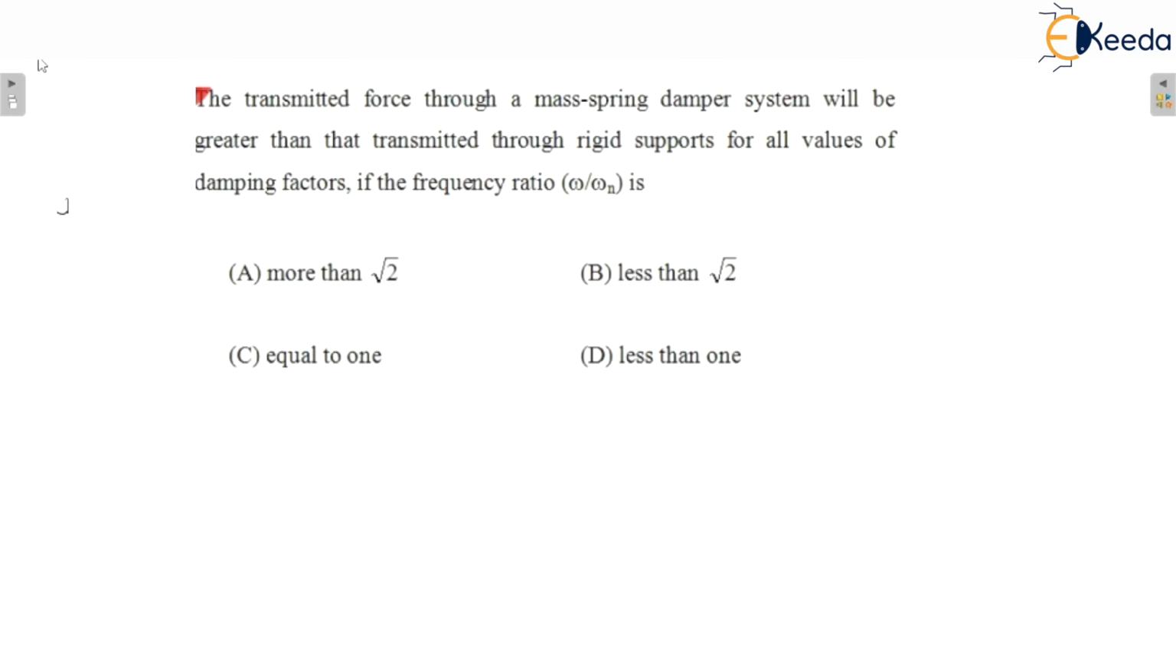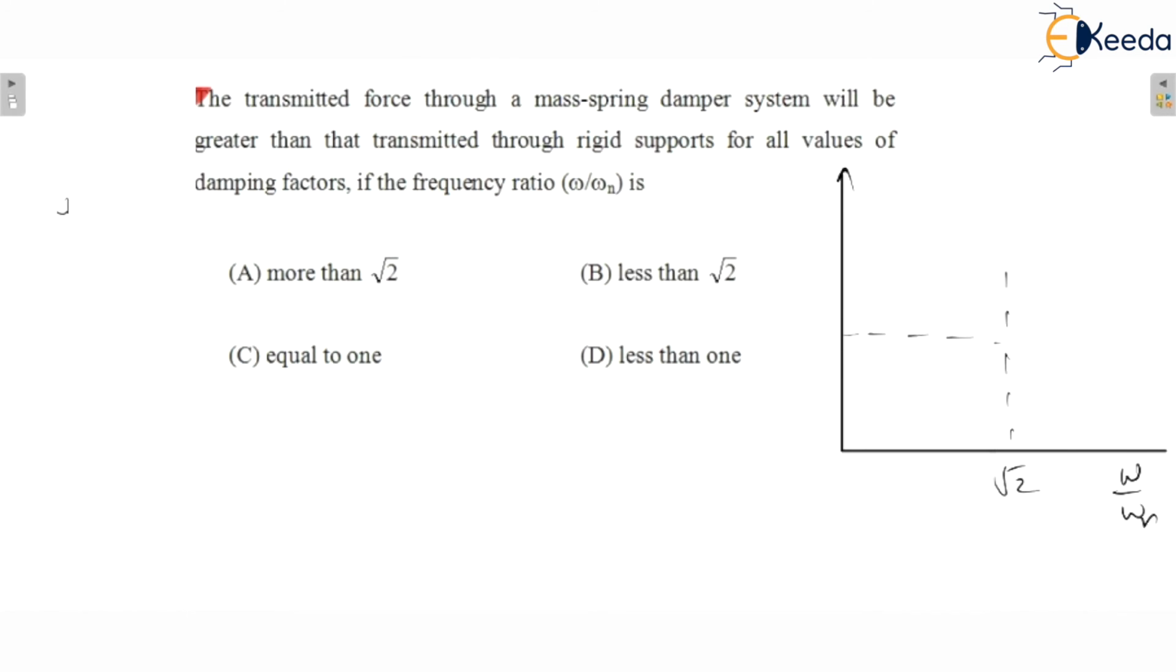Okay. In the question it is given that the transmitted force through the mass spring damper system will be greater than the transmitted force through the rigid supports for all values of damping factor, if the frequency ratio omega by omega n is greater than 2, less than 2, or equal to 1. We need to see what the graph represents. Basically, when you draw the graph, I am just drawing here a rough diagram so that you can understand the things in a better way. So you know that there is an under root of 2 in the frequency ratio, omega by omega n.